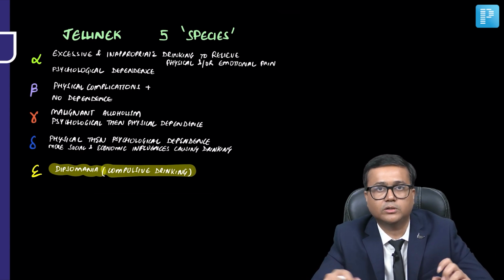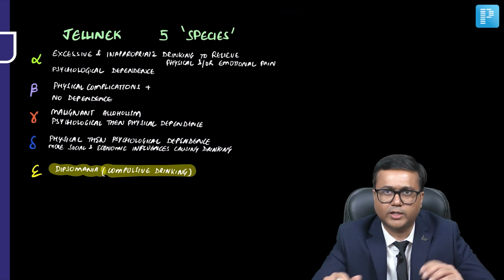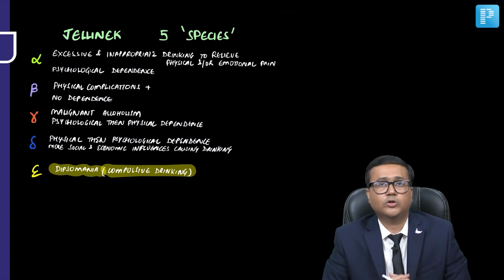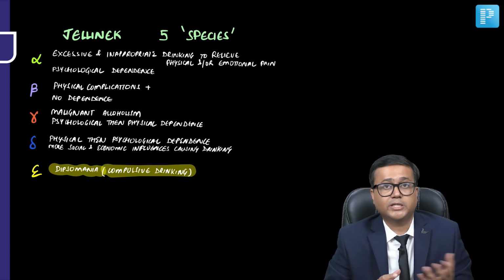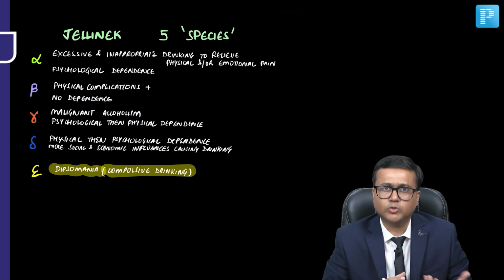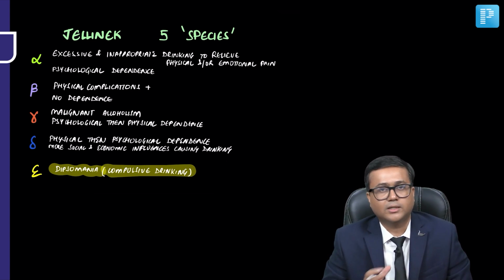So this was about typology of alcohol use disorder. Again, an important topic, especially for the viva exam. And since it is also mentioned in this classification in the textbook, one should have an idea about these typologies.